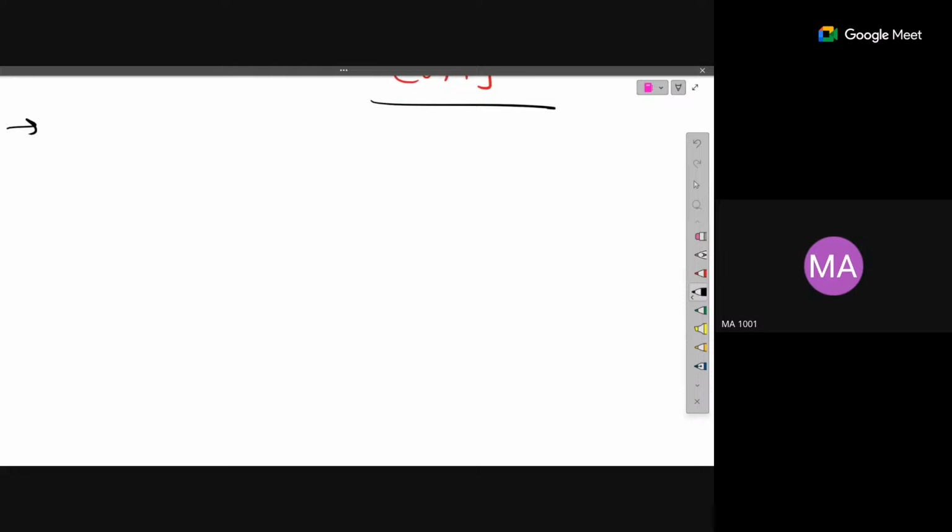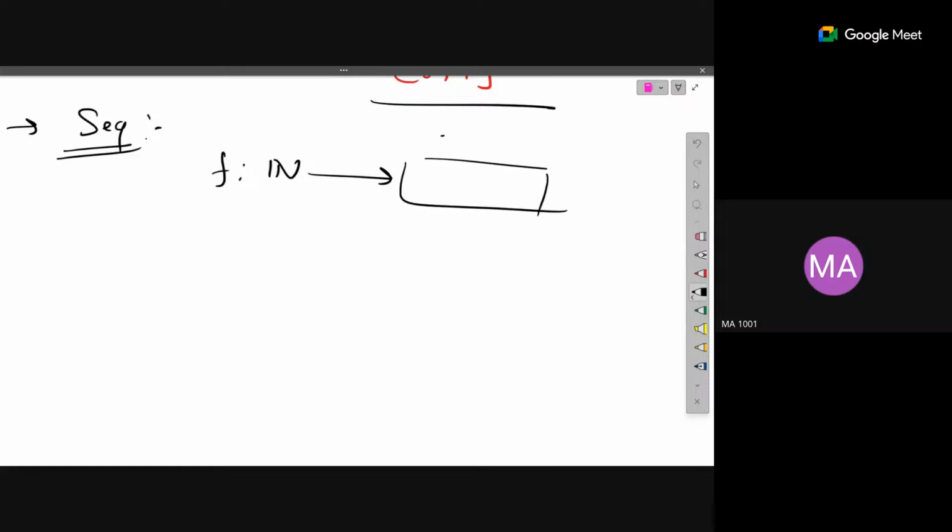Yeah, so what is the next topic we have? After composition, we go to sequences. Okay, so let's talk about sequences. What are sequences? The definition of a sequence is all those functions from natural numbers to any set. Any set could be real numbers, natural numbers, complex numbers, or any set you can take. Such types of functions are known as sequences. So a sequence is a function from the natural number set to any set.